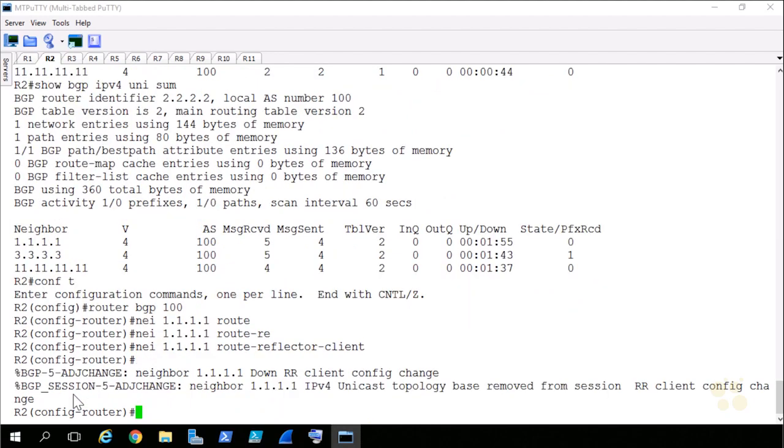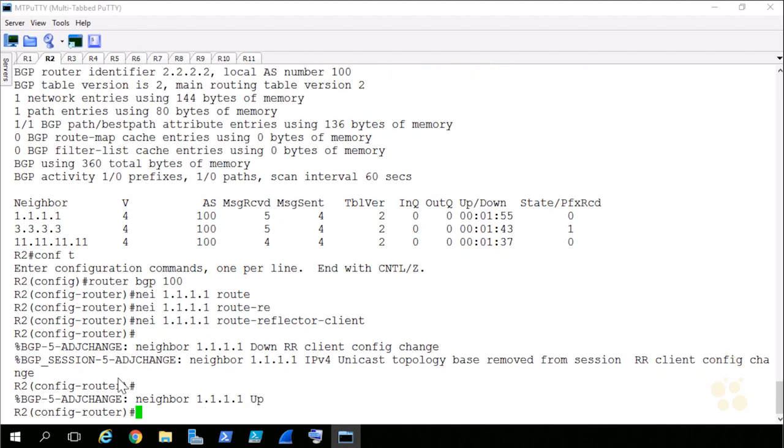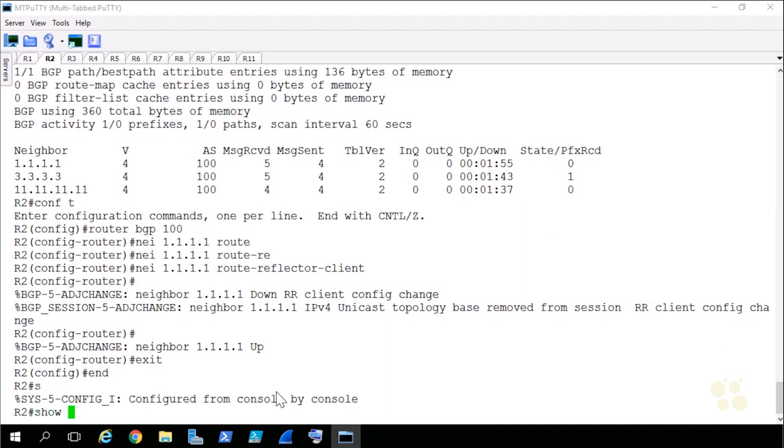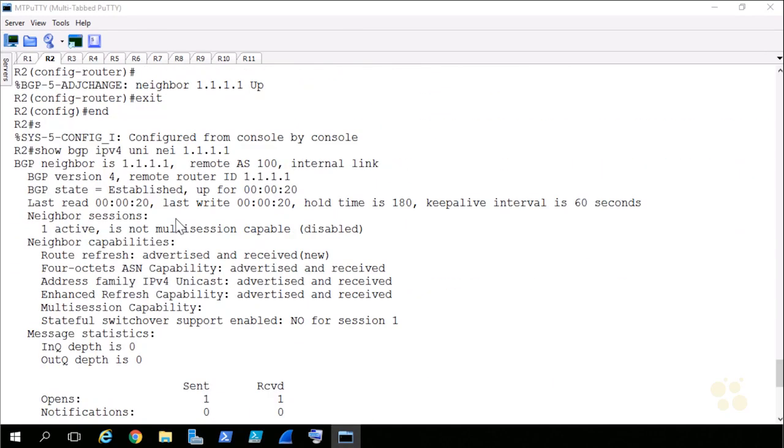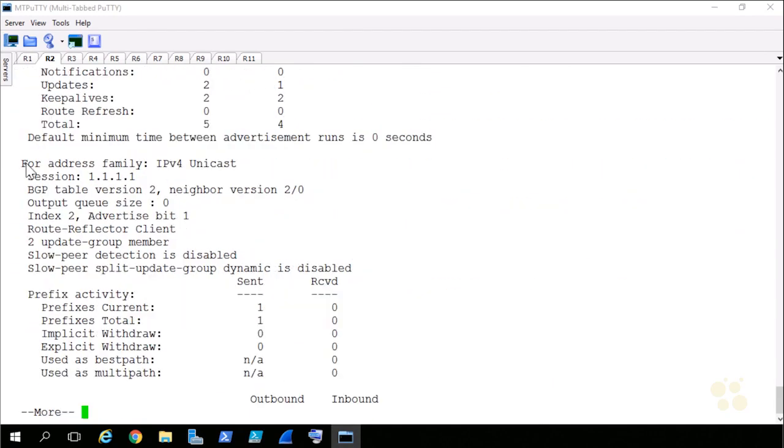Look at that. It bounces the topology though. You see, we've had an adjacency change, and now the neighbor relationship comes back up. I'll exit out of configuration mode, and I'll give it a show bgp ipv4 unicast neighbor 1.1.1.1. And now if I scroll down just a hair in the second section for address family IPv4 unicast, we can see that we've configured neighbor 1.1.1.1 as a route reflector client.